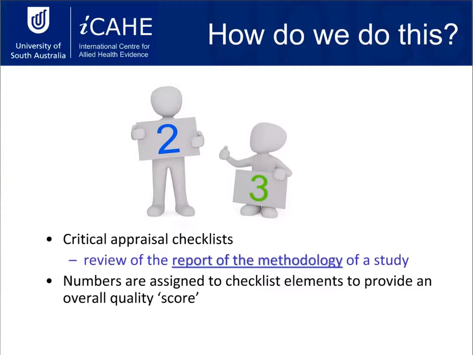Some do. For example, the Pedro does have a scoring system, and I'll talk a little bit more about the different types in a moment. But for the most part, there isn't a specific rating system, and there's a bit of clinical judgment that goes into whether or not you decide that article is going to be of high quality or of low quality.